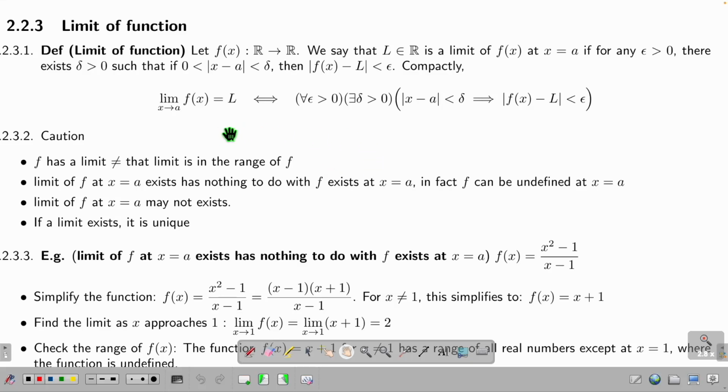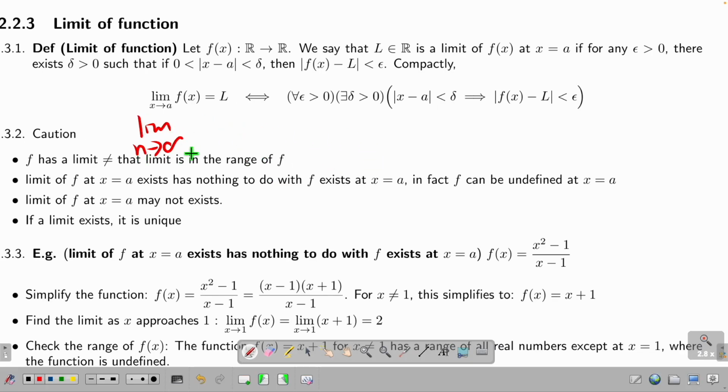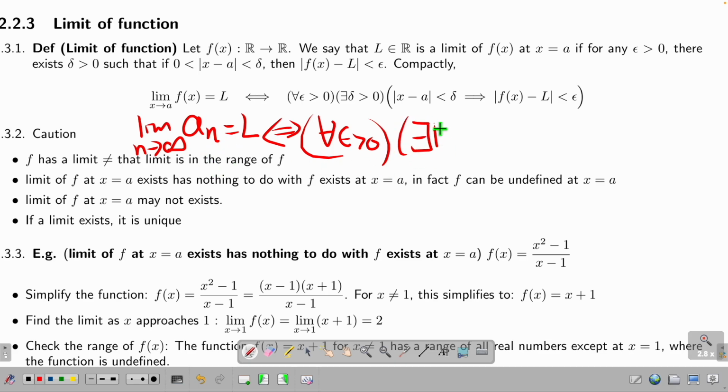Function. We just replace the sequence by the function. So what's the convergence of a sequence? We have a_n equal to L if and only if what? For all challenges given by you, because this is on natural number n, I have a cutoff: n larger than N implies near.